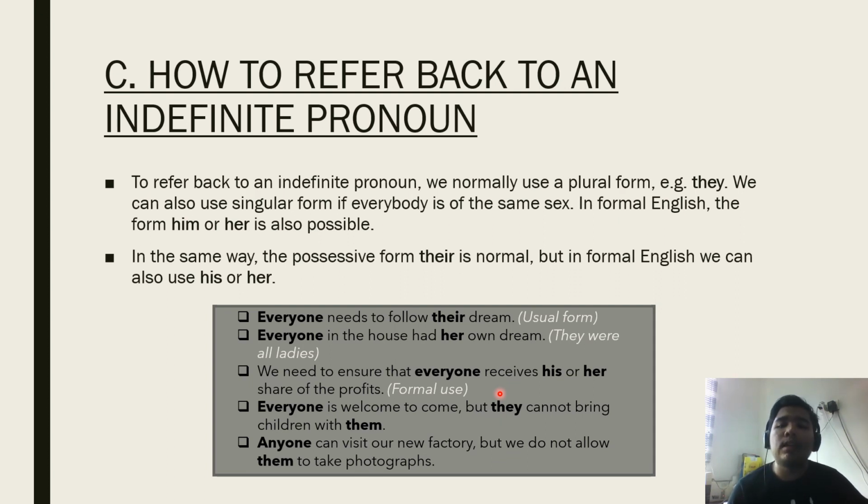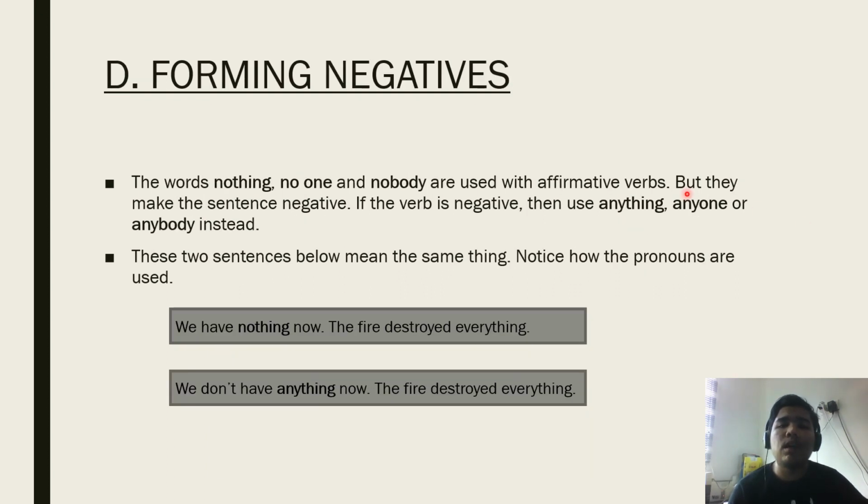Okay. Next, forming negatives. The words nothing, no one, and nobody are used with affirmative verbs, but they make the sentence negative. If the verb is negative, then use anything, anyone, or anybody instead.